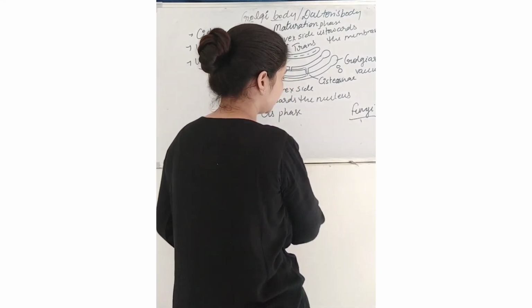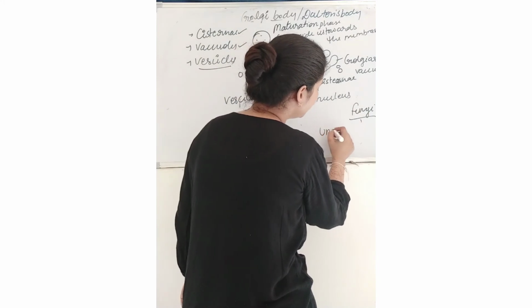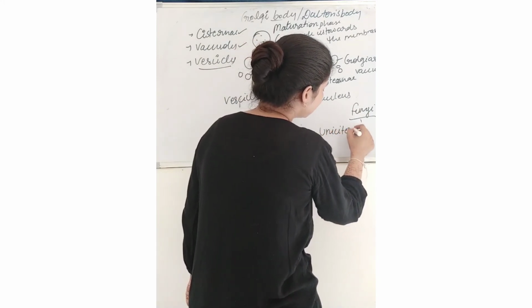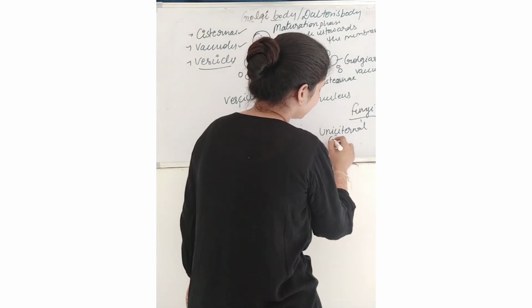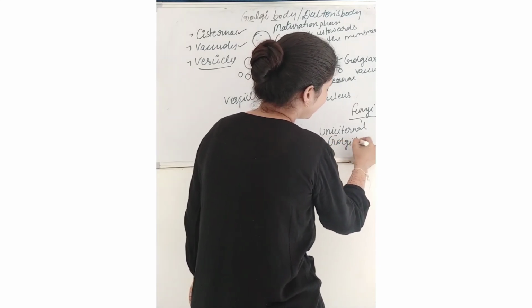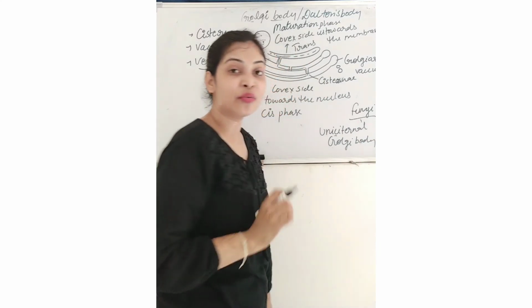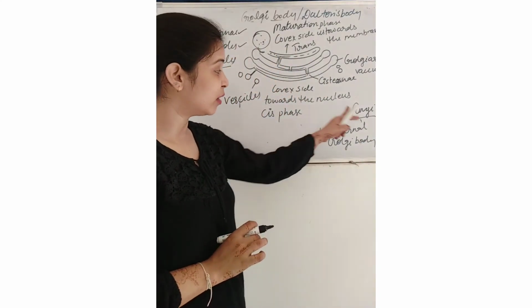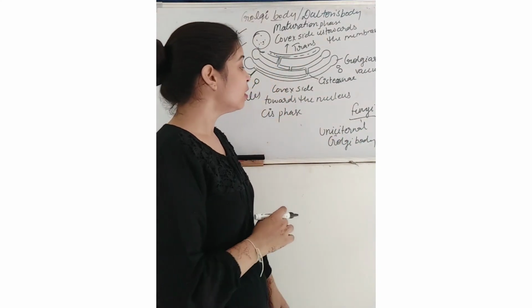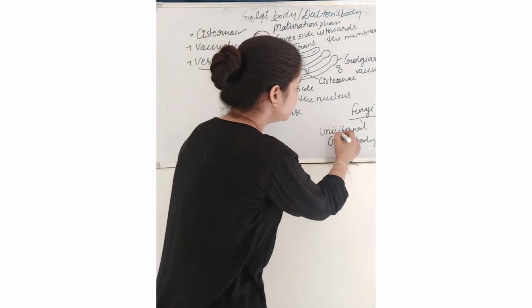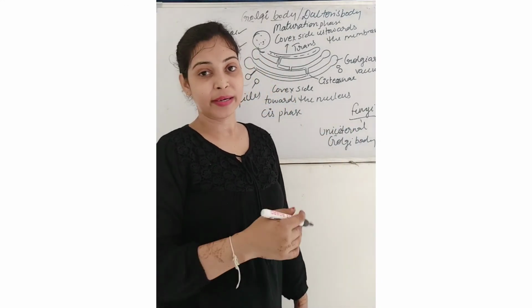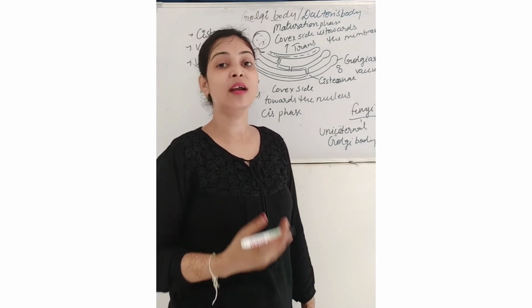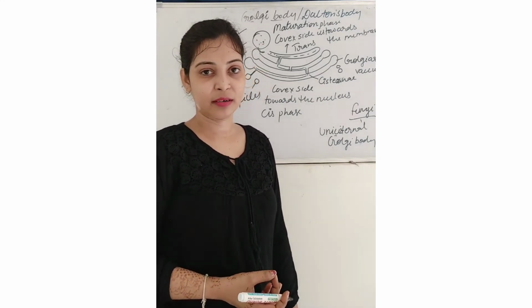We can also say that only in fungi unicisternal Golgi bodies are found, but in the rest of the cells they are more in number, right?